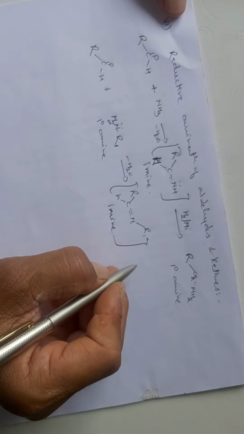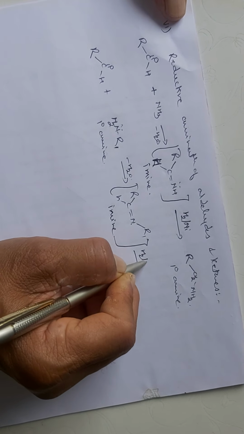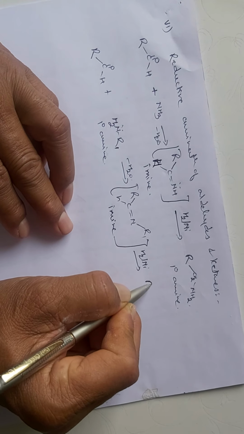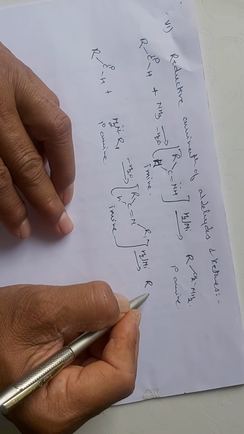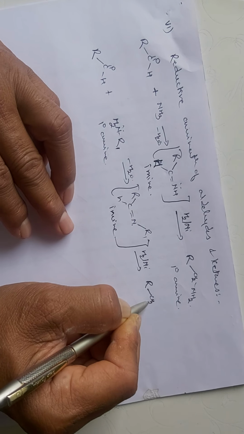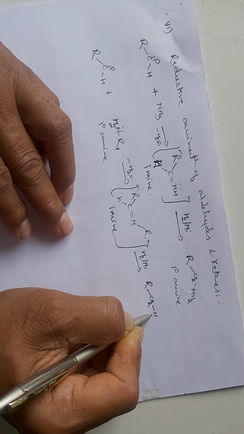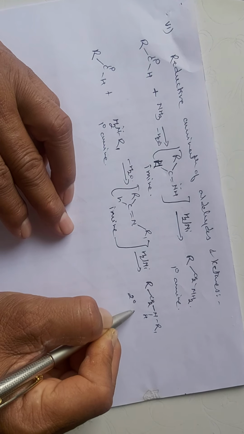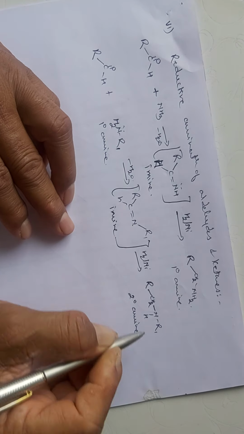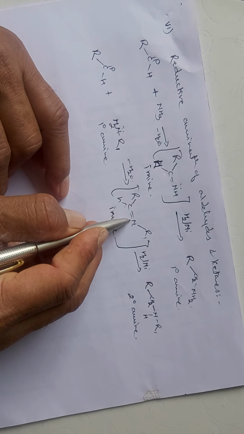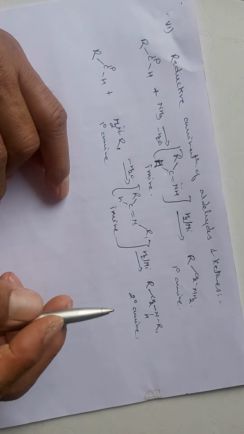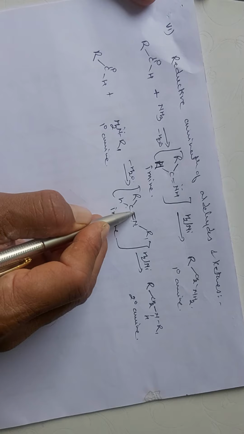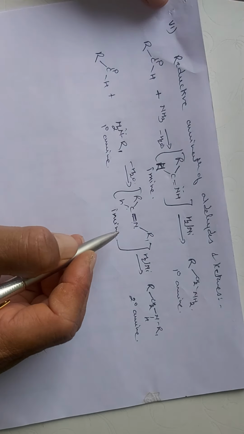And this imine, on further reaction with hydrogen and nickel, that is reduction, you will get RCH2 NHR1. So this is your secondary amine, RCH2 NHR1. So here the hydrogens are getting added across the carbon nitrogen double bond of the imine, which is the intermediate.